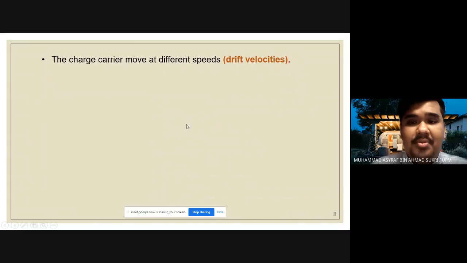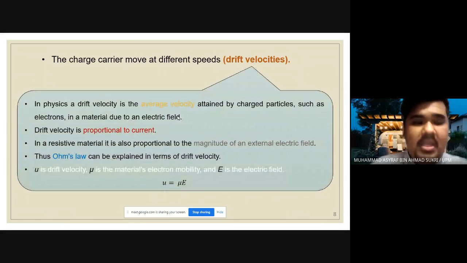The charge carriers move at different speeds. The holes and the free electrons have different speeds, which is drift velocity. In physics, drift velocity is the average velocity attained by charged particles such as electrons in a material due to an electric field. Drift velocity is proportional to the current.